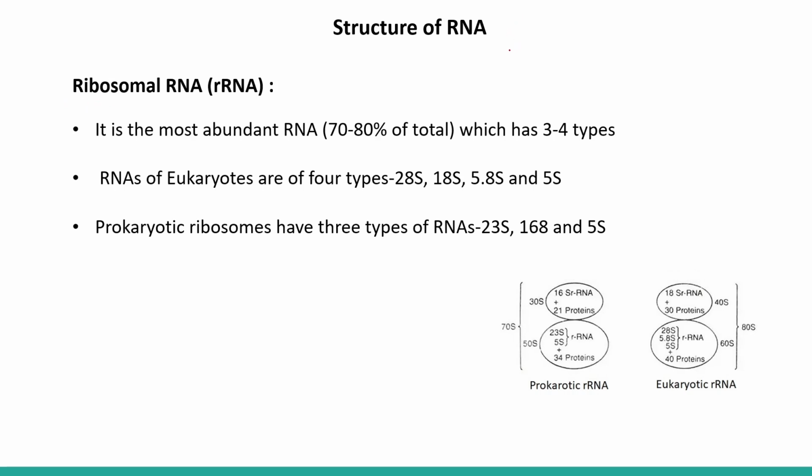Now we will discuss the types of RNA. We have three different types of RNA: rRNA, that is ribosomal RNA; tRNA, transfer RNA; and mRNA, messenger RNA.